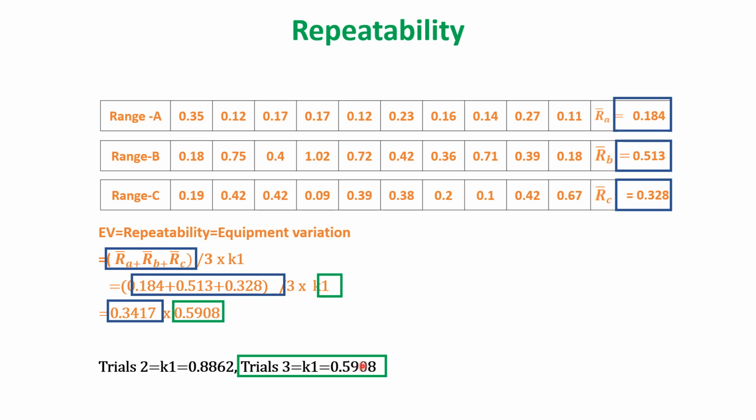All these three ranges are to be added together and divided by 3, into K1. K1 is 0.5908, and this average is 0.3417. How is it taken? These three readings divided by 3. So this is called repeatability, and how much is it? It is 0.20188. It is also called the equipment variation.